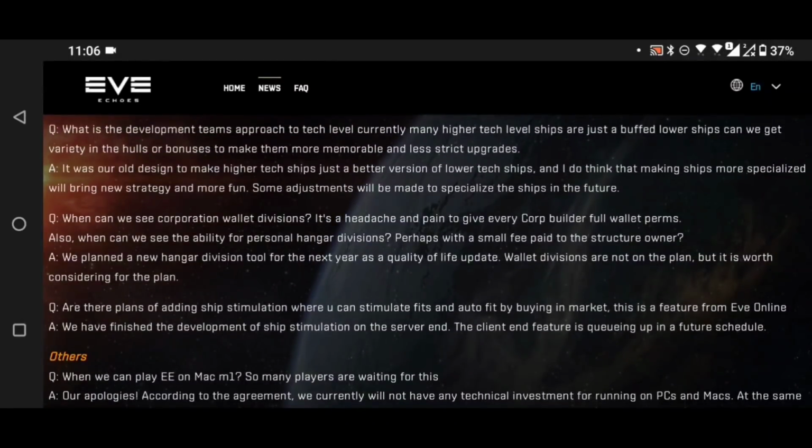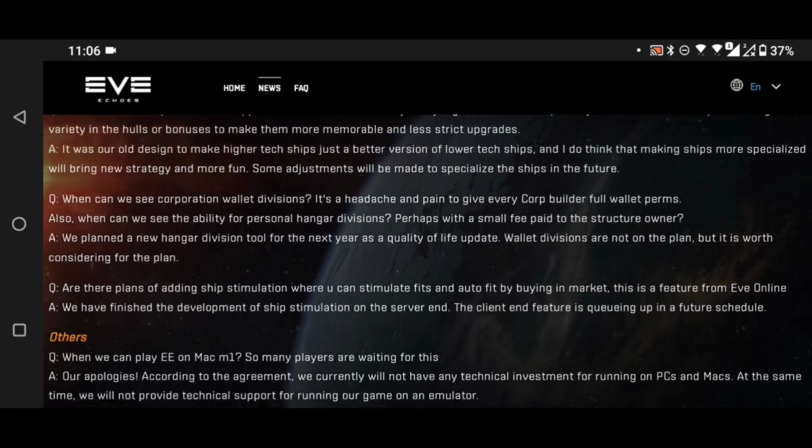Once the development team's approach to tech level currently, many higher tech level ships are just buffed lower ships. Can we get variety in the hulls or bonuses to make them more memorable and less strict upgrades? I've said this before, I really hate the Oracle 1, Oracle 2, Oracle 3 approach. Even going from a Cyclone to a Cyclone Guardian, the Cyclone Guardian is just better, despite the fact that it's a Guardian and also does more. As a basic combat ship, it's better, but then it also gets all those other bonuses on top.